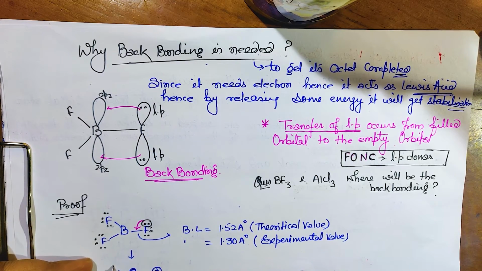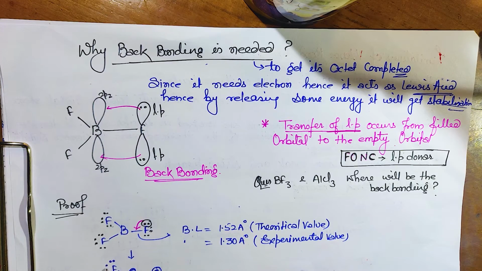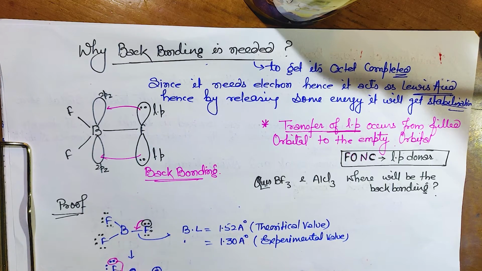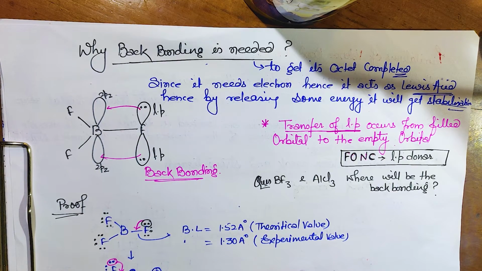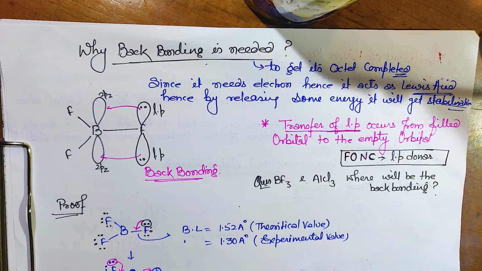Now what will happen again? Now this lone pair will move here again. This lone pair will move. So due to this, when this lone pair goes here, the other lone pair goes back to this fluorine, and the same way this one goes over here.